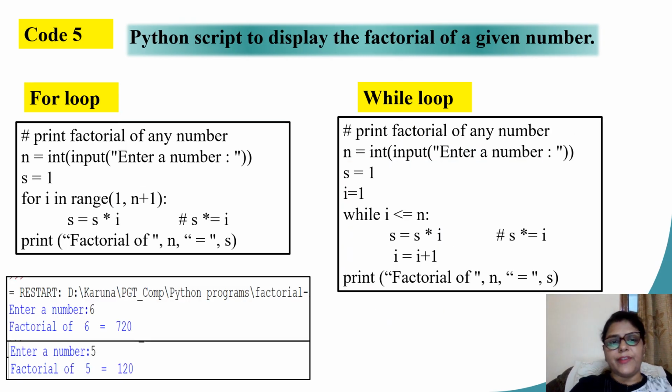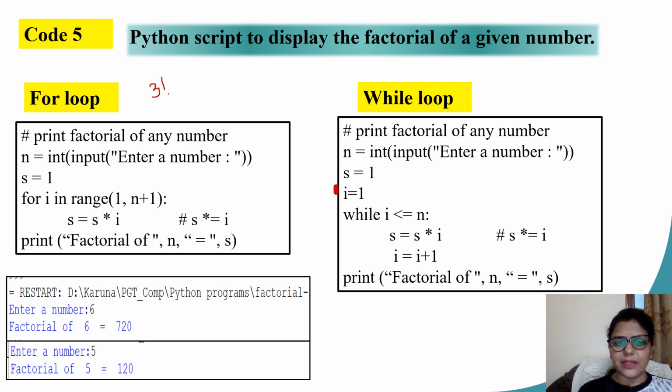Another program, factorial of a number. Now, before moving into the program, we need to understand the concept of factorial. Mathematically, factorial of a number is always calculated as the product of numbers starting from 1 going up till that number. So let us say if I want the factorial of 3, it is represented like this.